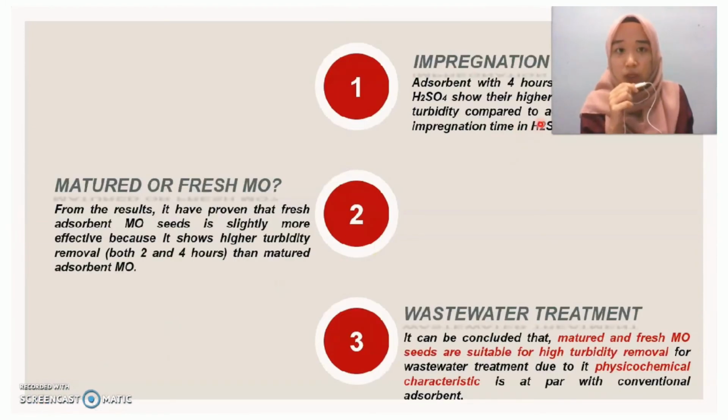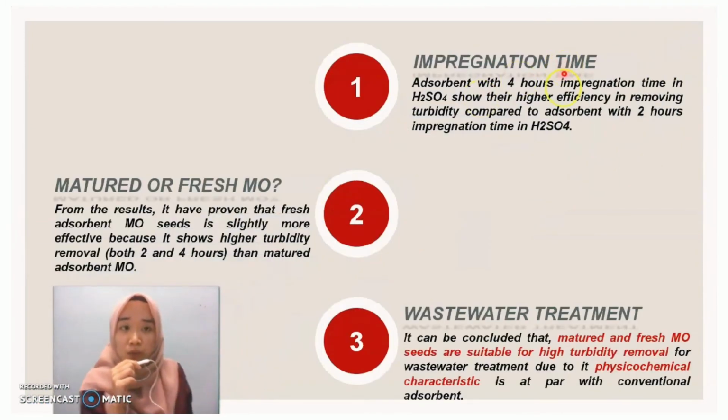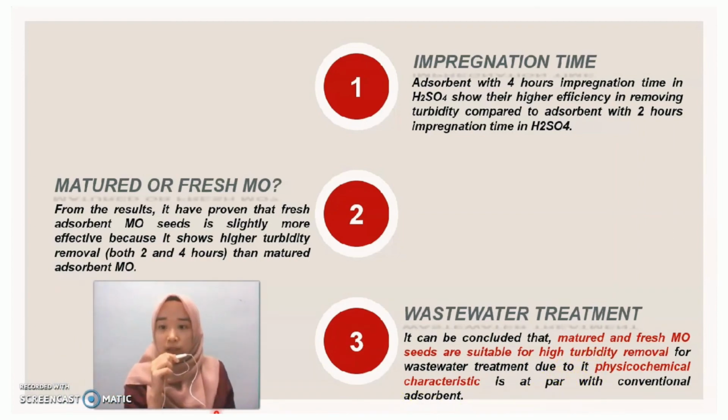As for the conclusion, the adsorbent with 4 hour impregnation time has a higher efficiency compared to the adsorbent with 2 hours. Also, fresh Moringa oleifera seeds are slightly more effective compared to the matured Moringa oleifera seeds because they have higher turbidity removal. And lastly, the mature and fresh Moringa oleifera seeds are suitable for turbidity removal because of their physicochemical characteristics.